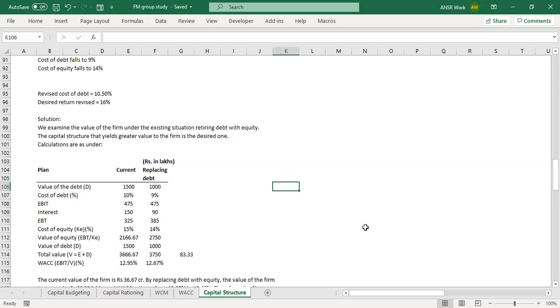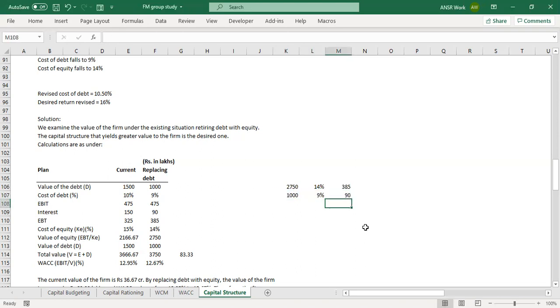Your value of equity came to how much? 2750 in the first one. Okay, 2750. And your cost of equity is how much? 14%. If you multiply these two, it will give you the total amount of net income, basically, right? Your value of debt is how much? 1,000, right? And your cost of debt is 9%, right? What is your interest amount?